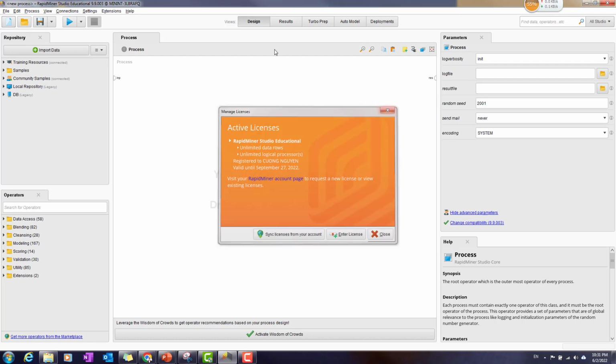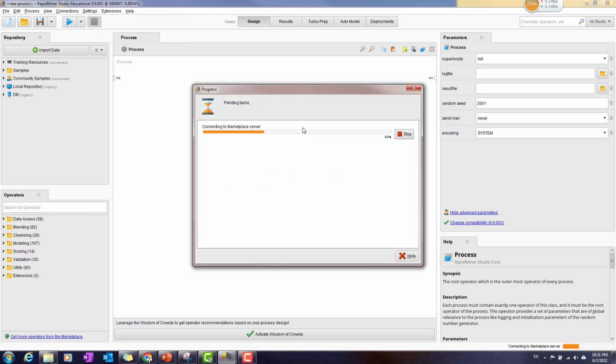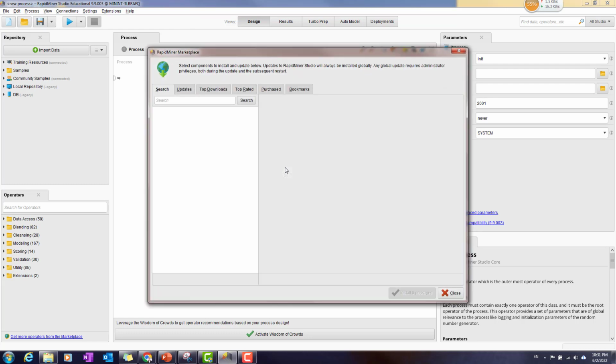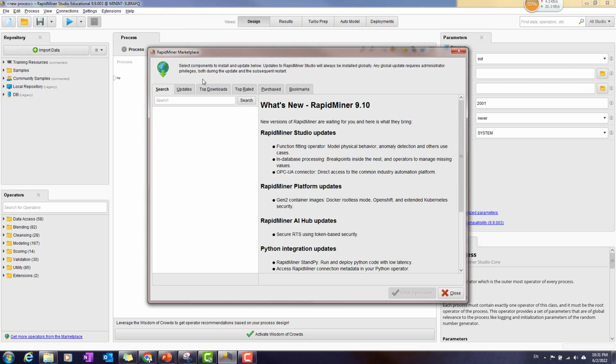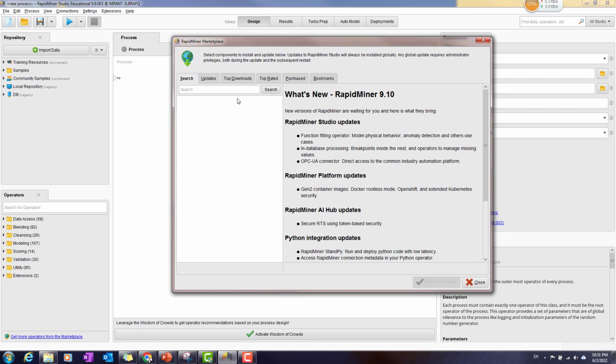Okay, the other interesting part of RapidMiner will be extensions. So with extensions, you go into the marketplace, update and extension, okay? They will connect you to the RapidMiner marketplace, because some features of RapidMiner may be missing, okay?